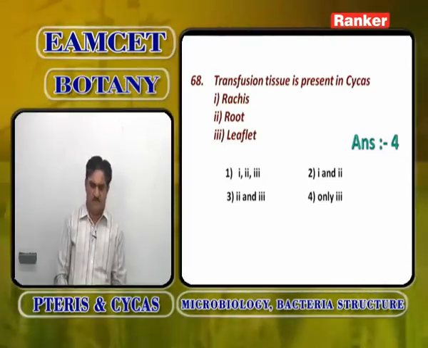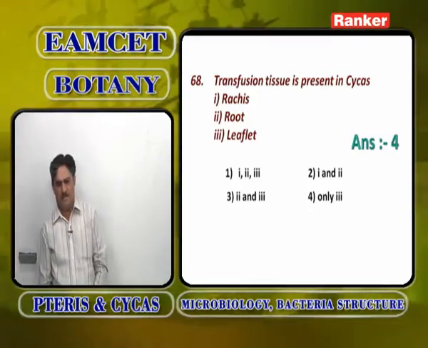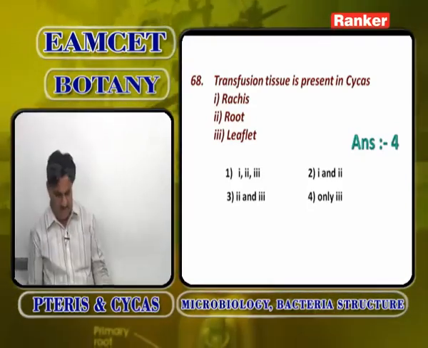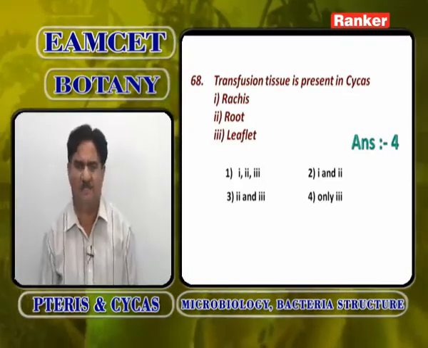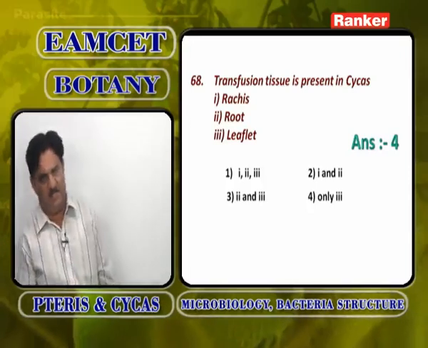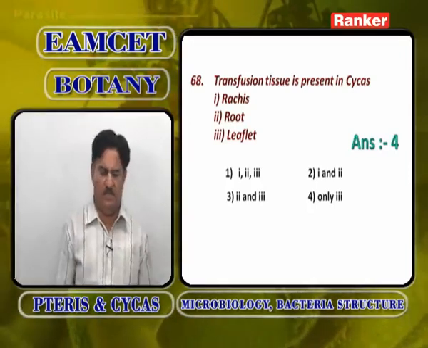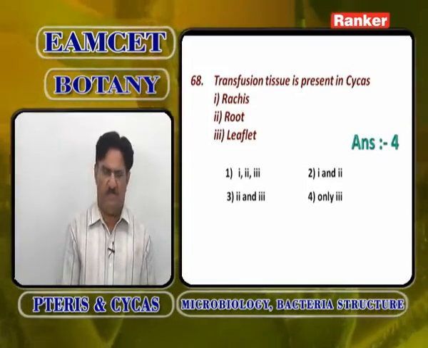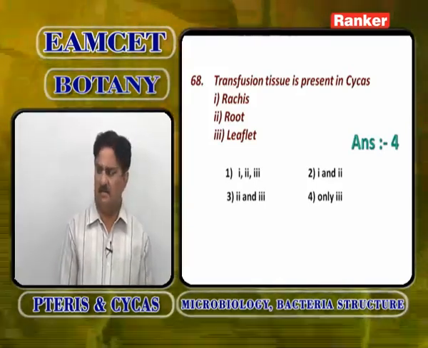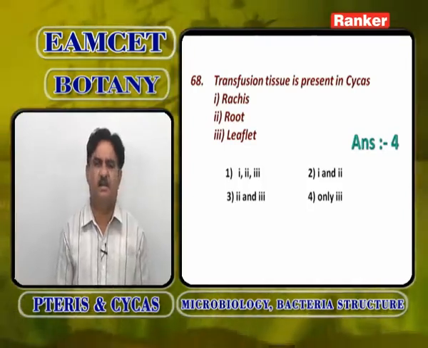The primary transfusion tissue is connected to radially elongated special xylem tracheid-like cells with bordered pits called secondary transfusion tissue. Together they ultimately form transfusion tissue that helps in lateral conduction and compensates for the absence of lateral veins.